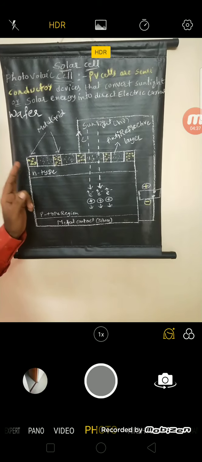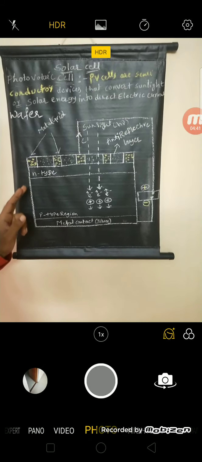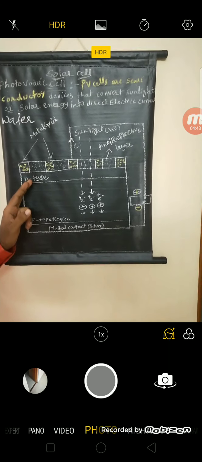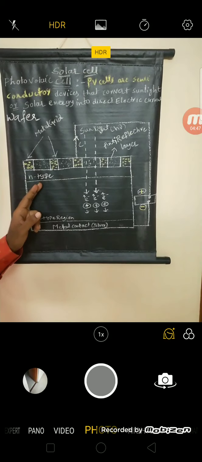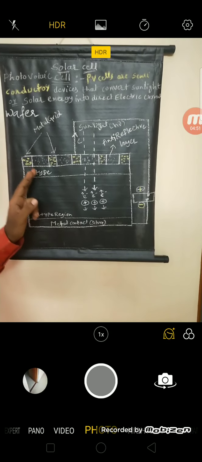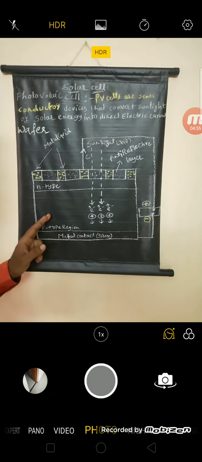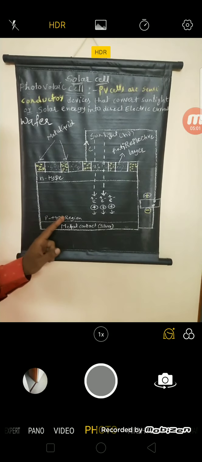To the silicon wafer or slice, we dope with an n-type impurity like phosphorus or arsenic; here we are doping with phosphorus on the front side. And the same silicon, when doped with a trivalent impurity like boron at the back side, gives the p-type semiconductor.